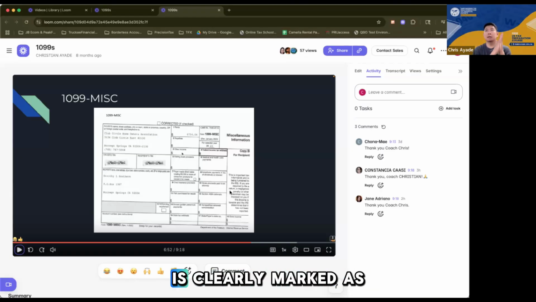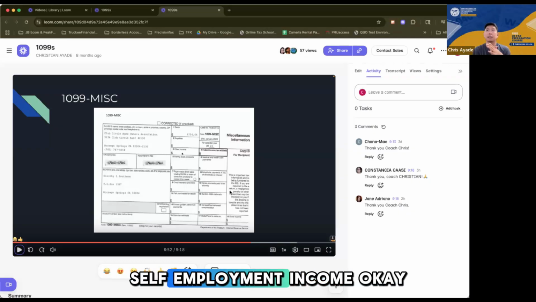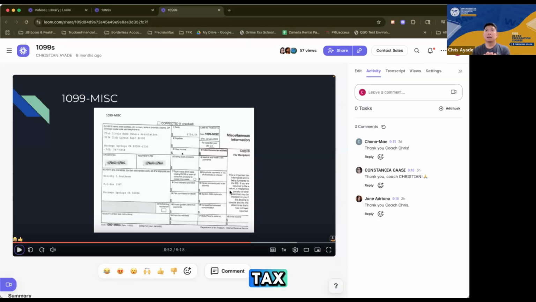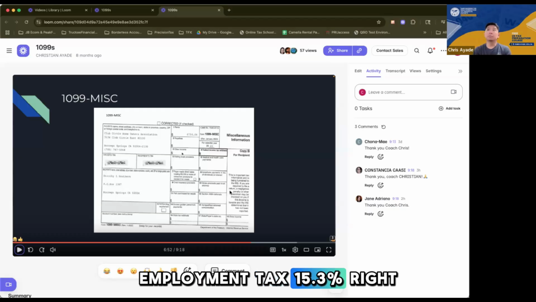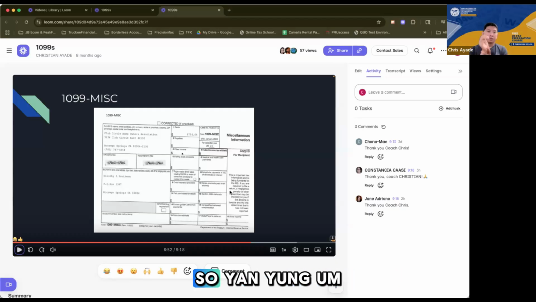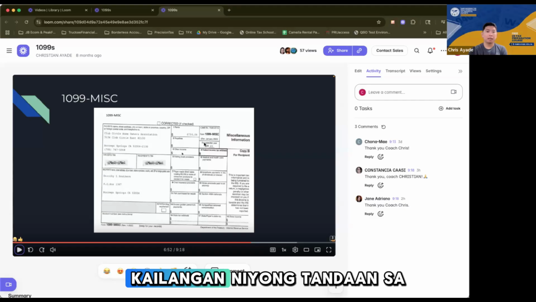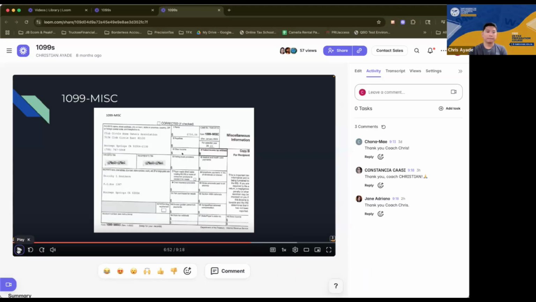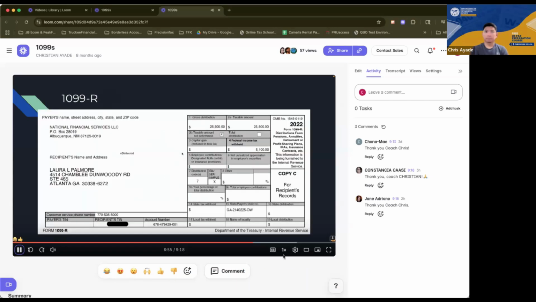So if the income is clearly marked as other income, put it as such, other income, not a self-employment income. Okay? Because if you put that in Schedule C, that will be subjected to a self-employment tax. And the self-employment tax is big, 15.3%. Right? So that's what you need to remember on the MISC. Other income will always be other income. Okay? That's being used in the tax preparation.